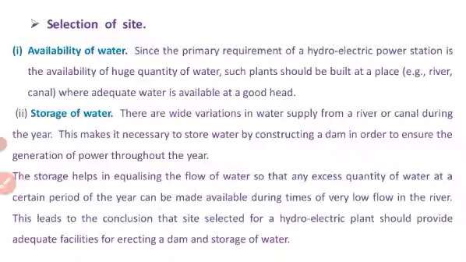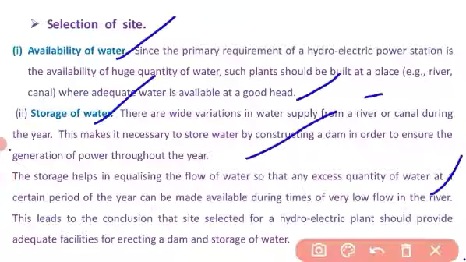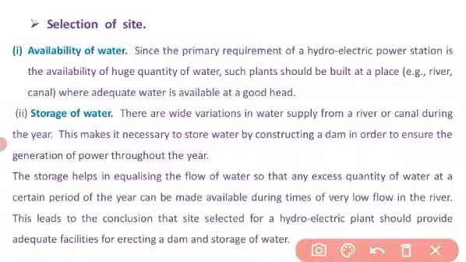First one is availability of water. As we know, the primary requirement of a hydroelectric power station is the availability of a huge quantity of water. Such plants should be built in a place, for example a river or canal, where adequate water is available at a good head.